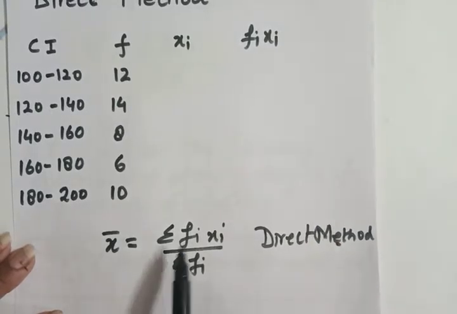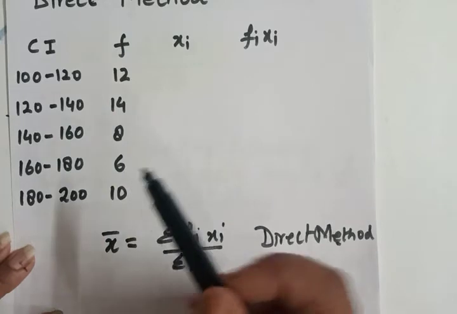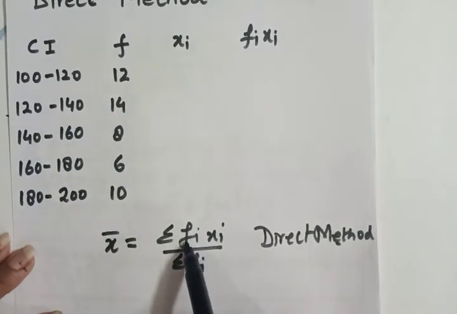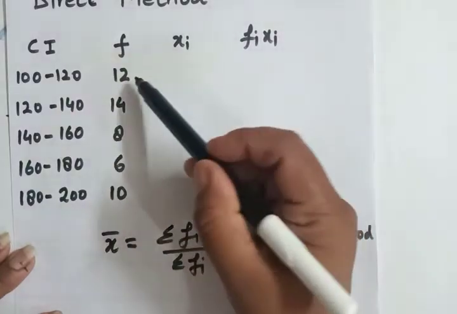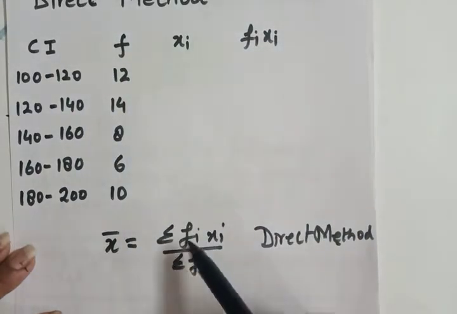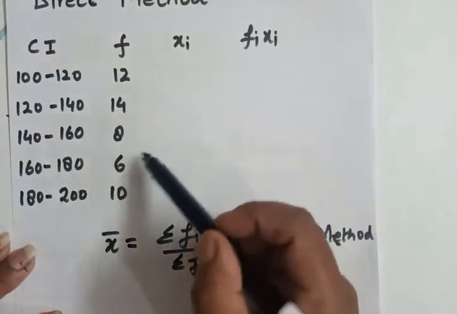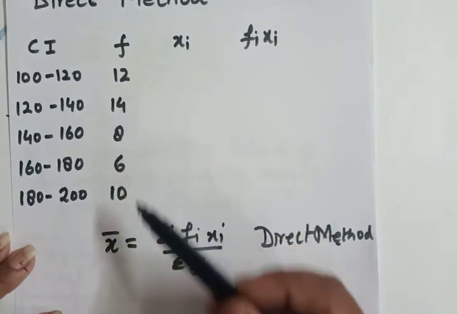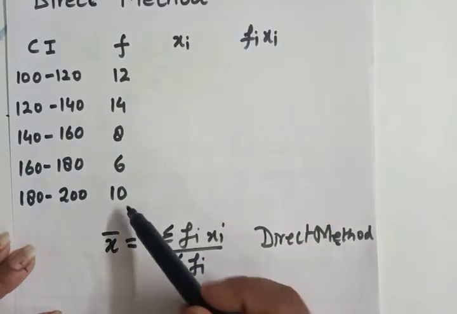Yes, so Fi is also given. Why are we using i here? When we put the value 1 here, F1 is 12. Similarly, F2 is 14, like this. F3 is 8, F4 is 6, and F5 is 10.